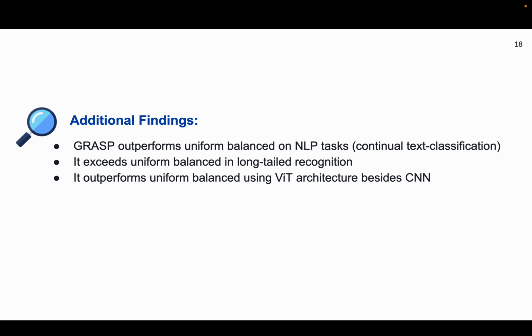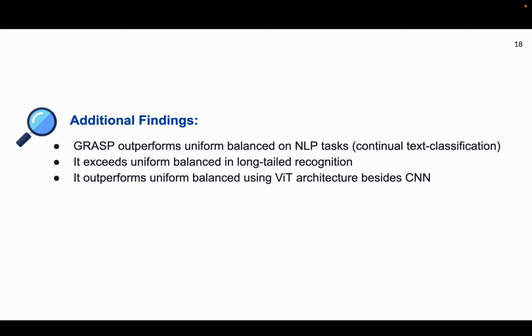Now I will discuss additional experimental findings. Using the IDBR rehearsal algorithm, we evaluated GRASP and uniform balanced rehearsal policies in continual text classification. They performed task incremental learning with various task sequences based on 5 benchmark datasets. We also imposed compute and storage constraints. We found that GRASP exceeded uniform balanced in 5 out of 6 task sequences. This demonstrates GRASP's effectiveness in both vision and NLP tasks, highlighting its greater generality.